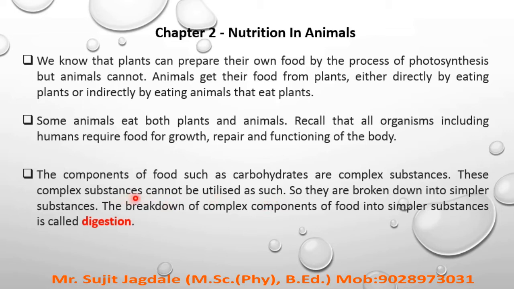So that's why these complex substances should be broken down into simpler substances. Such a breakdown of complex components of food into simpler substances is called digestion.